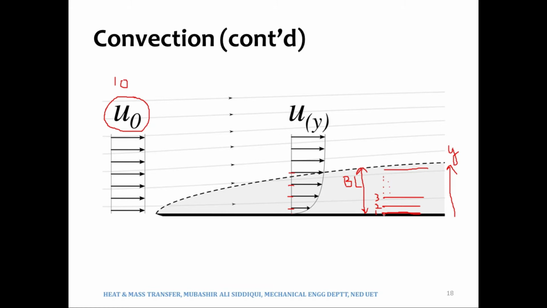Now suppose we consider this Ts, the temperature of the surface, to be 100 degrees Celsius, and the fluid velocity is 10 meters per second, and T infinity, the temperature of the free stream fluid, is let's say 30 degrees Celsius.